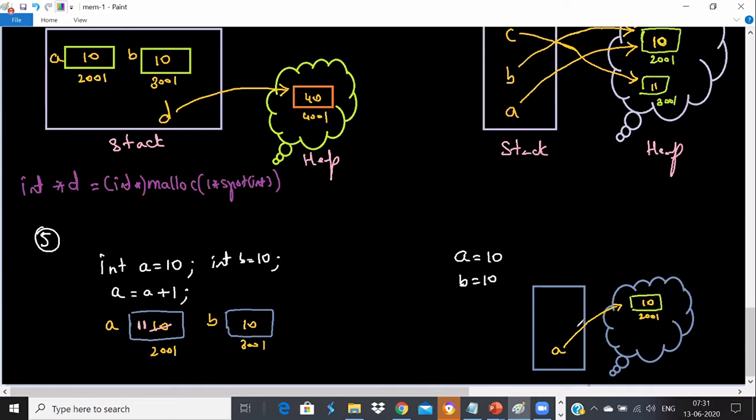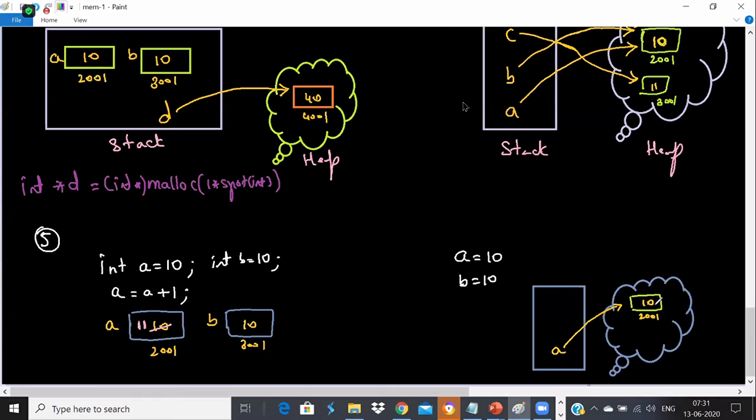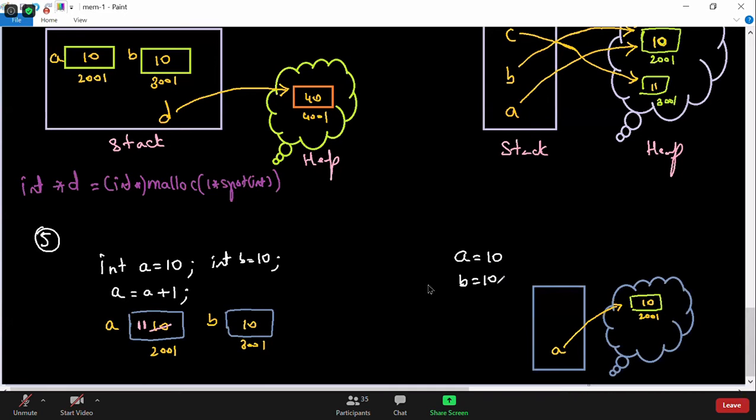Very good. Okay, so what happens in this case is, it will check, do we have an object with a value called 10? Yes, we have an object with a value called 10. Okay, and a and b will get created, that we all know. Let's not get into that, we already know about it. So b will be created and b will be referring to that object.